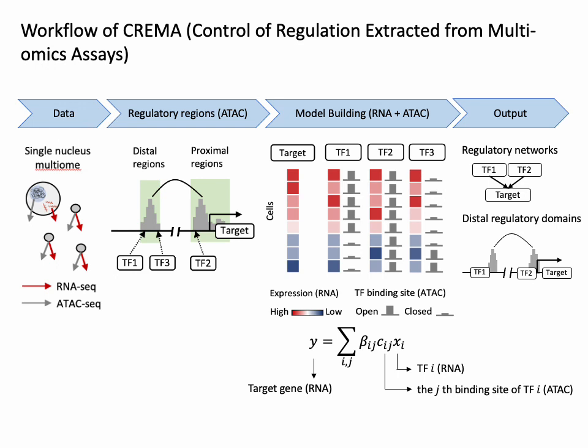Then in the model building step, we use a linear model to select TFs that not only co-express with the target gene, but also have accessible binding sites in the regulatory regions. The output of the framework includes both the regulatory networks as well as the regulatory regions that these TFs bind to.